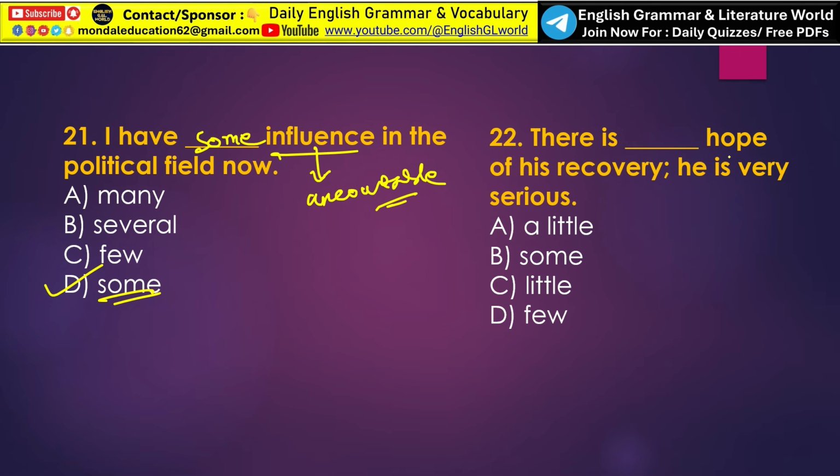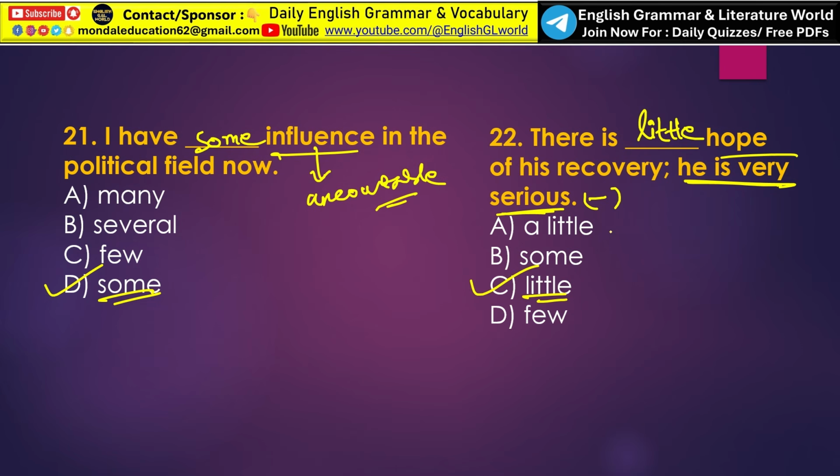Next, there is dash hope of his recovery. He is very serious. So look at the last part of the sentence. He is very serious. So very serious suggests negativity, that there is no chance of survival. That means there is little hope of his recovery. He is very serious. So option C is the correct answer.